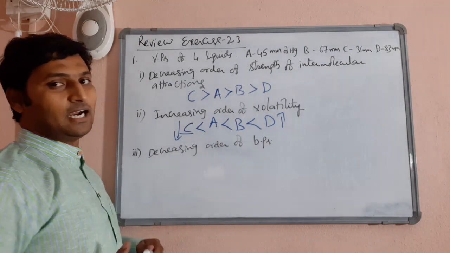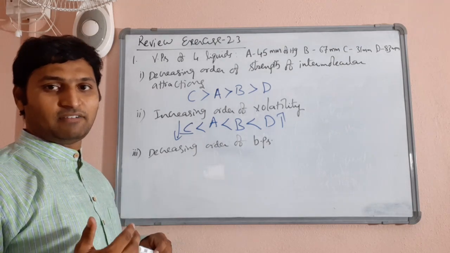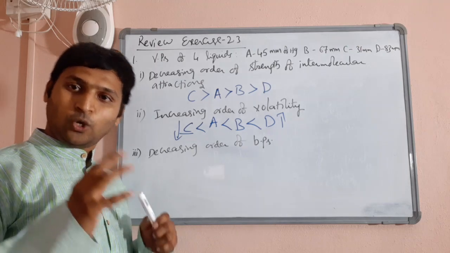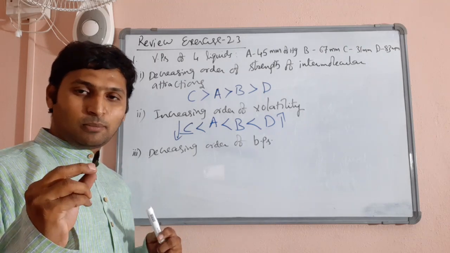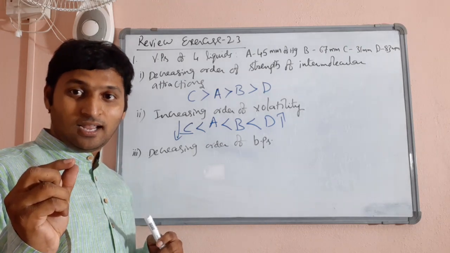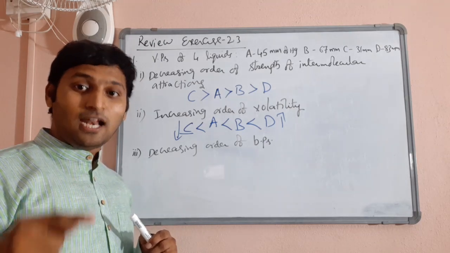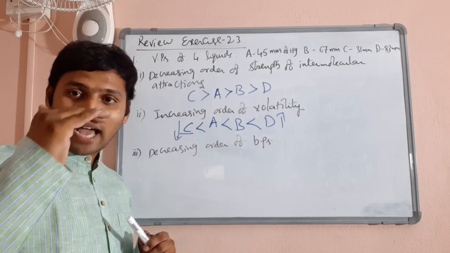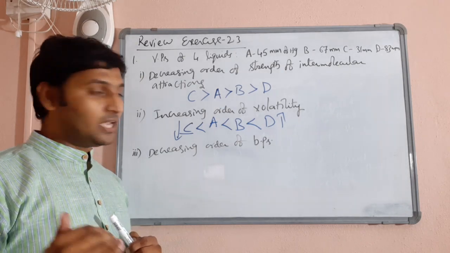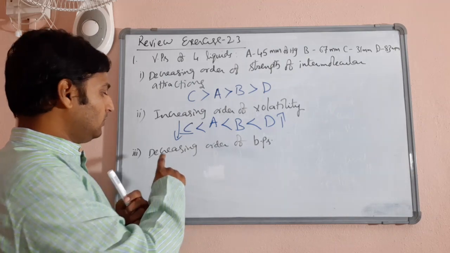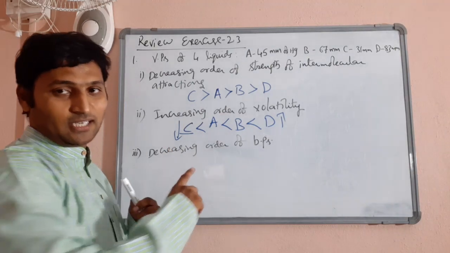Lastly, decreasing order of boiling points. Already we have established that boiling point and vapor pressure are inversely proportional. Very simple. The one exhibiting high vapor pressure indicates it is ready to evaporate. That means it is more volatile. A more volatile liquid is supposed to have a lesser boiling point.